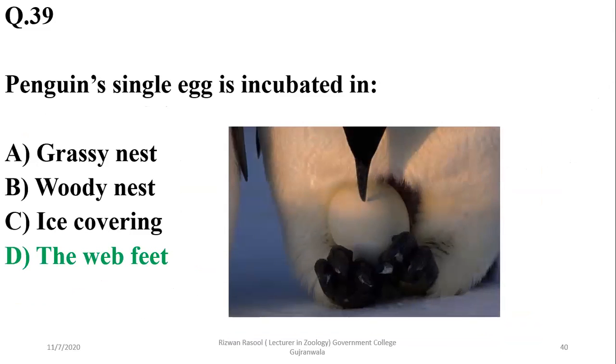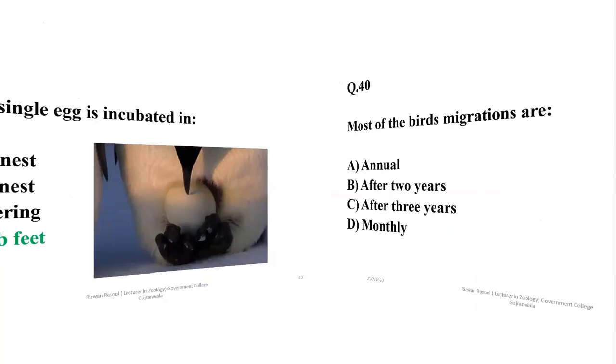Penguin's single egg is incubated on their webbed feet, because in the snow it is not possible to incubate the egg in other areas or other portions. So right option is delta.